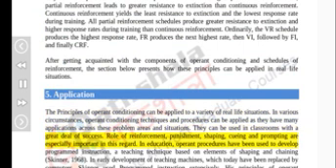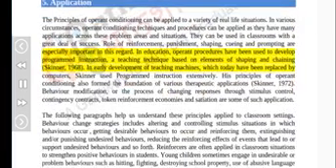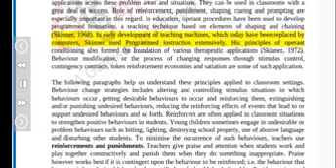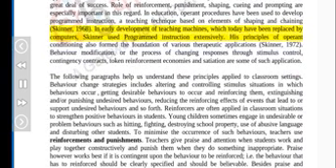The role of reinforcement, punishment, shaping, cueing and prompting are especially important in this regard. In education, operant procedures have been used to develop programmed instruction, a teaching technique based on elements of shaping and chaining (Skinner, 1968). In the early development of teaching machines, which today have been replaced by computers, Skinner used programmed instruction extensively. His principles of operant conditioning also formed the foundation of various therapeutic applications.